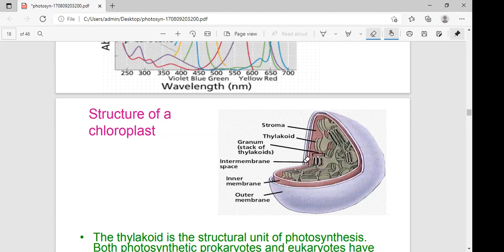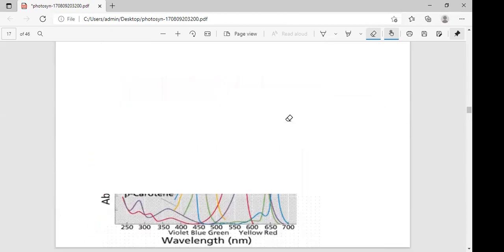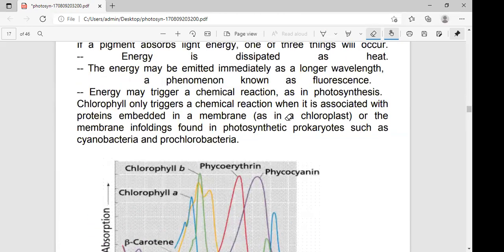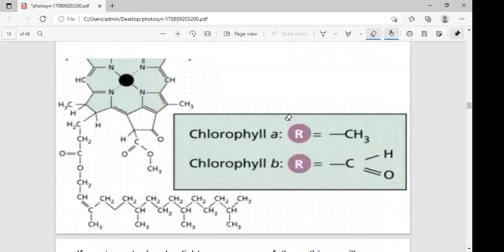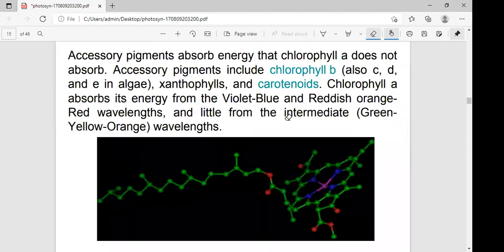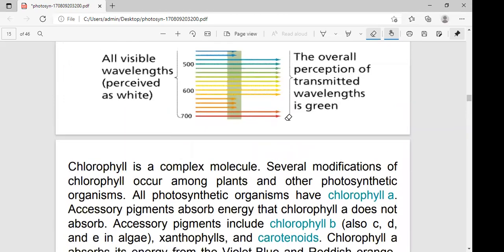What is the appressed region? What is the non-appressed region? Where do you identify the photosystems in the thylakoid membranes, which contain the two structurally distinct photosynthetic units? Okay, this is the structure of the chloroplast. Next, I'll explain the pigments. This is a very important question to ask, year on year.